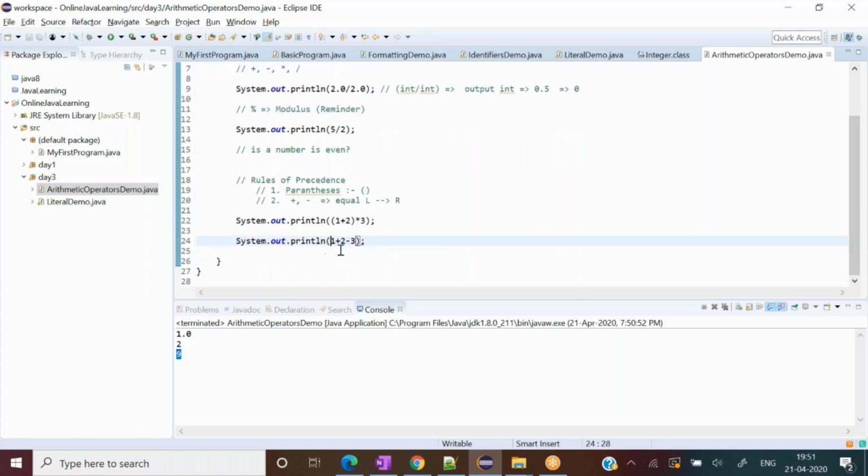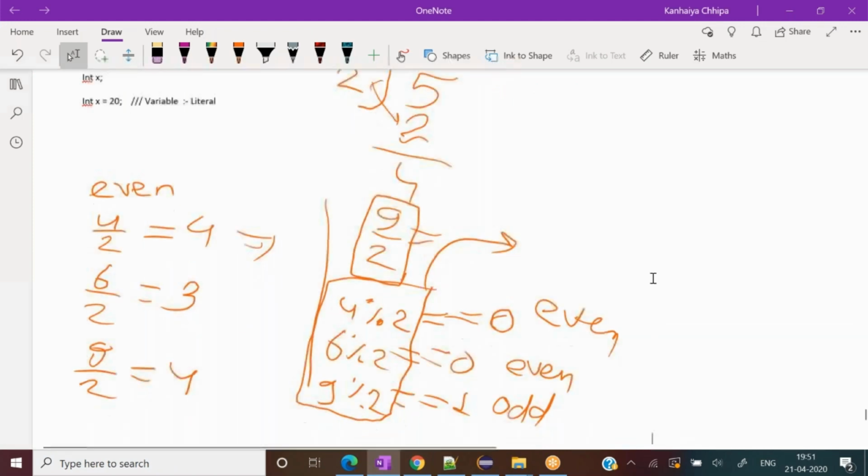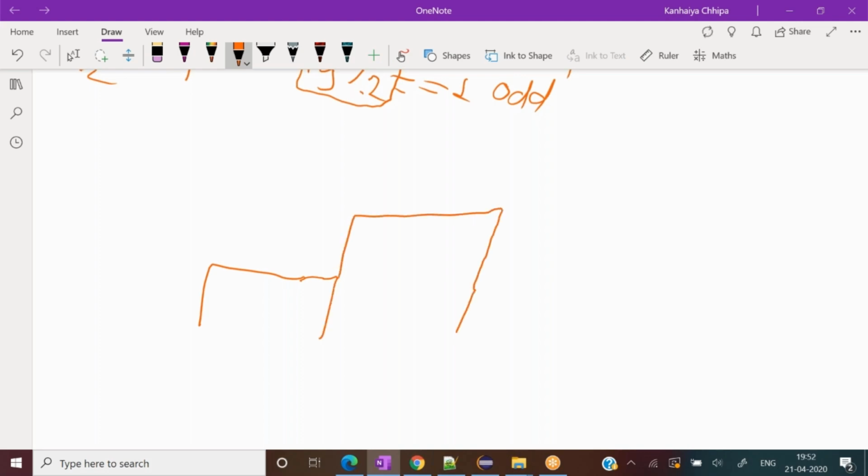So how will it evaluate? Plus and minus have equal precedence. Both sit at an equal place with respect to precedence. So it should go from left to right. I can create such a list: in the first position sits the parenthesis, then plus and minus both have equal precedence, and then star and divide both have equal precedence.